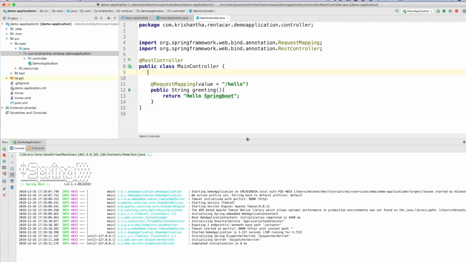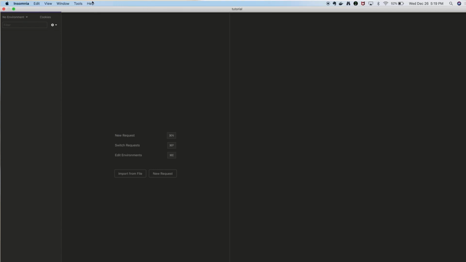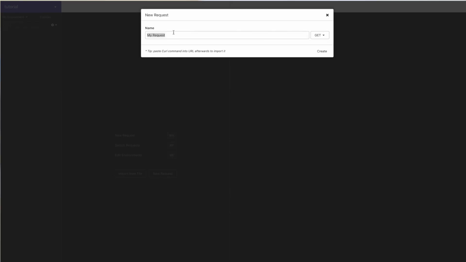Right. So now this project is running, right? Now we need a REST client to deal with this service. You can use any REST client you want. I used to use Postman, but Postman has some limitations. For example, I had to deal with services which return 25 to 30 megabyte responses, and Postman struggled to handle it. So then I switched to a new REST client called Insomnia. I think I pronounced this correctly. If wrong, I'm sorry. So what I need to do is, here I'm going to create a new service, right?